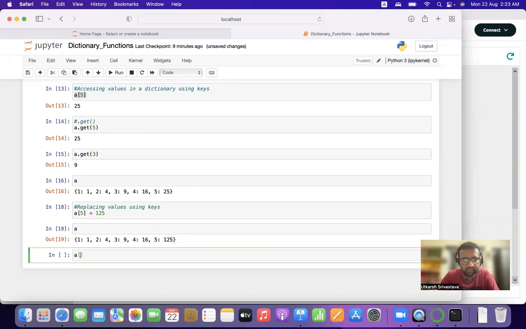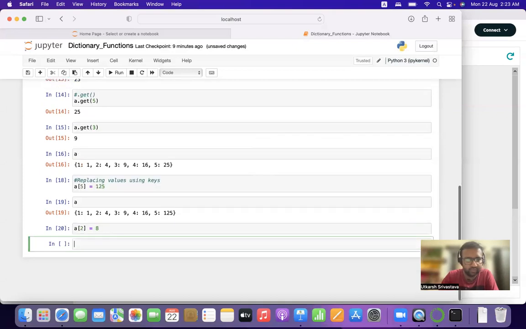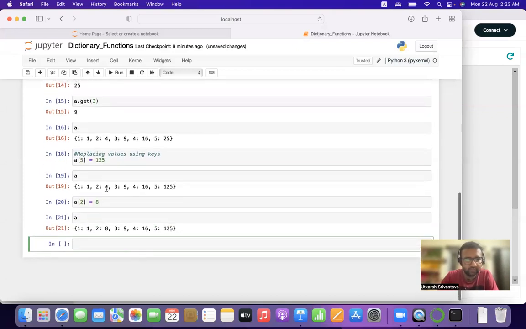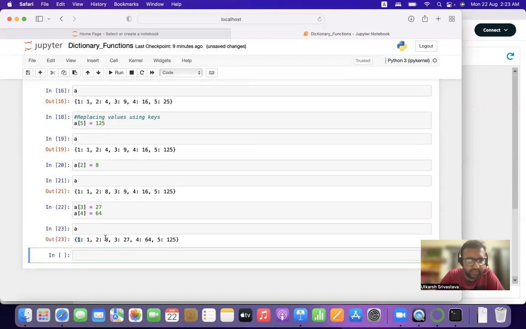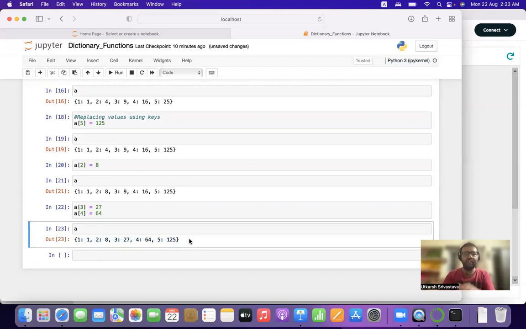Similarly, we want to update, let's say, key 1. We want to update every other key with the cube of its value, right? So print the next dictionary. As you can see, from 4 it has been updated to 8. Let us update 3 and 4. Print the fresh dictionary. As you can see, every other key has been converted to the cube in its value.